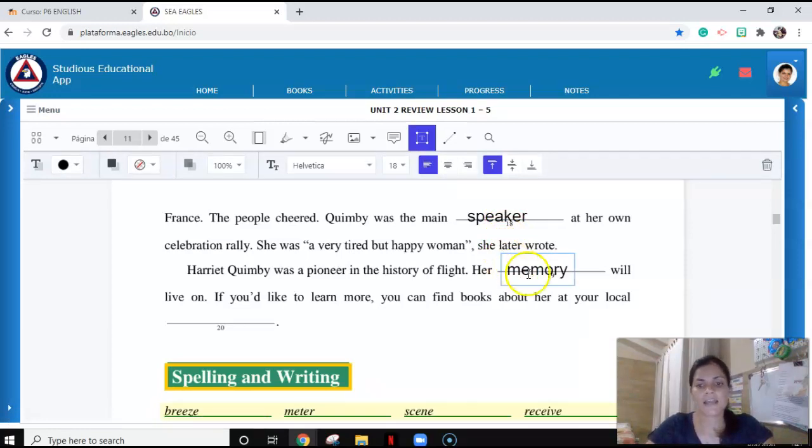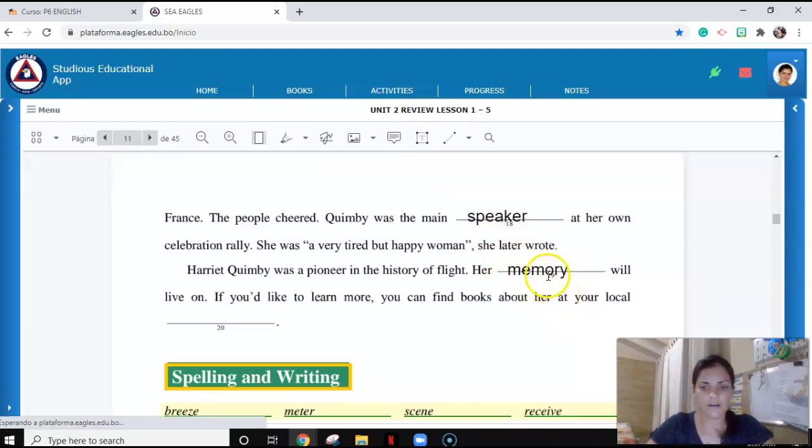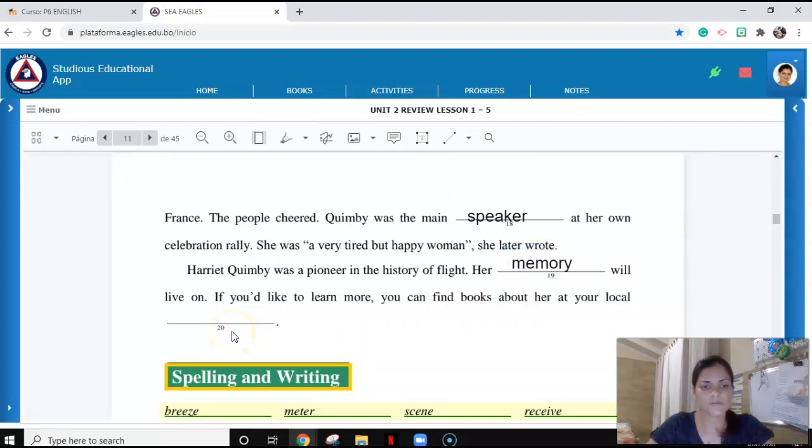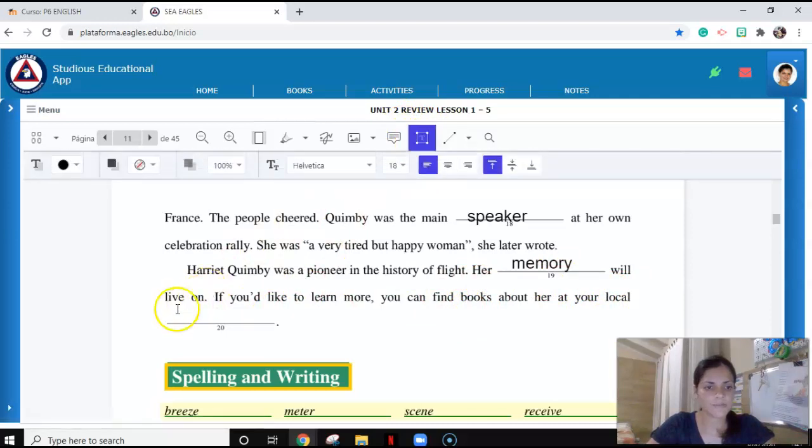Very good. Her memory will live on. It will be forever. It will be remembered. And the last one, 20, which is the easiest one ever, because we have 1, 2, and probably 3 context clues. So if you'd like to learn more, you can find books. Books is our main context clue, about her at your local. What do you think is the missing word? Library.